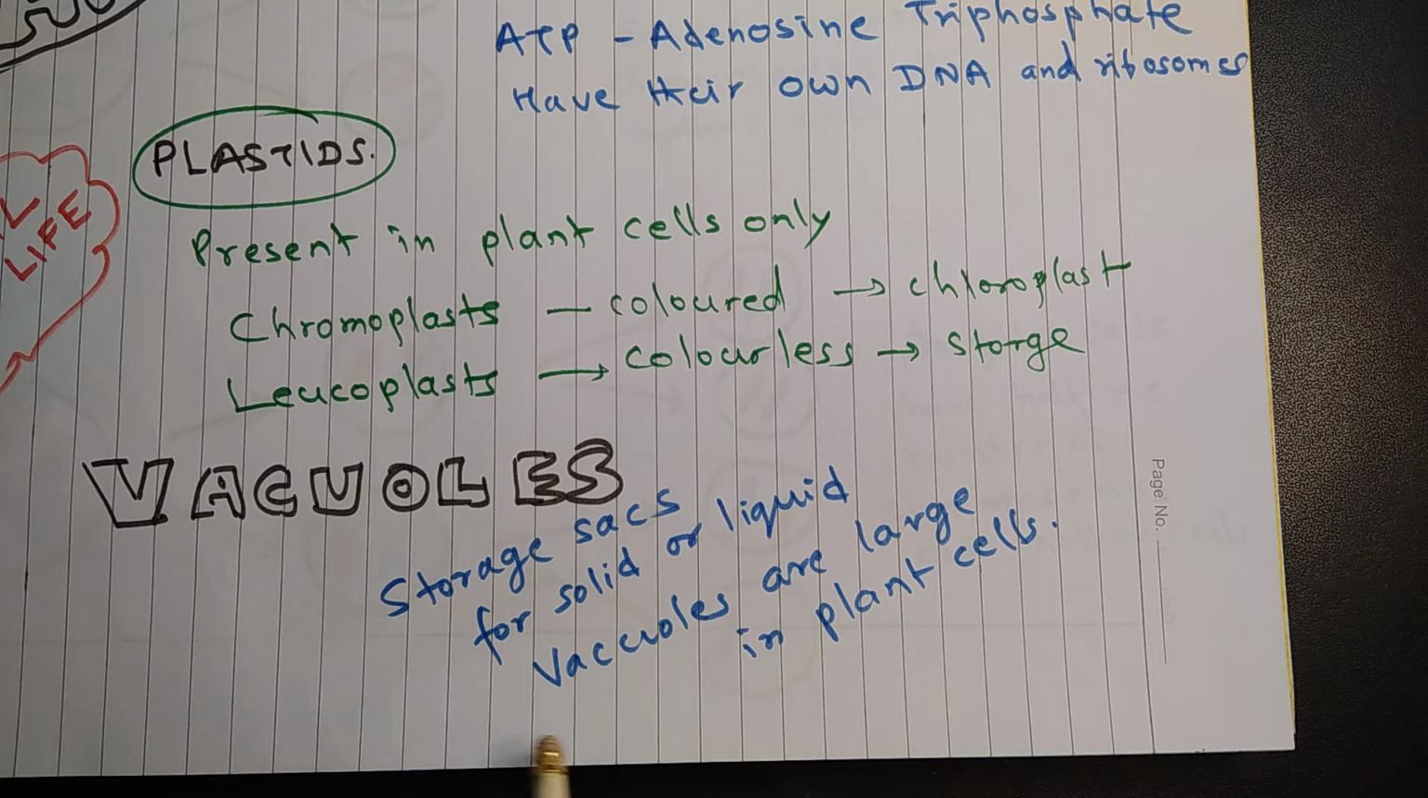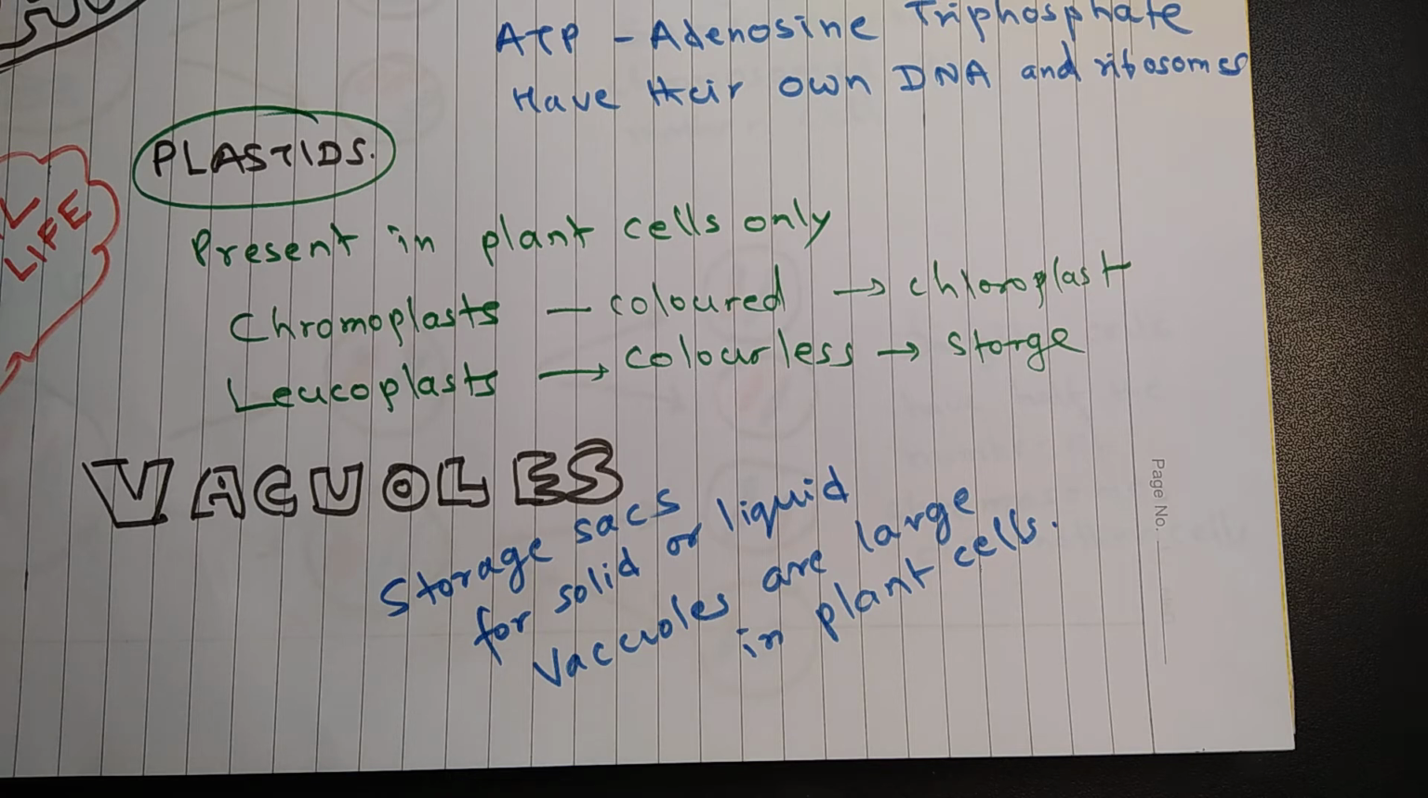Vacuoles, these are storage sacs for solid or liquid contents. Vacuoles are quite large in plant cells and they are quite conspicuous. They can be clearly seen when viewed through an electron microscope, and in most cases vacuoles may take up around 70% of the space inside the cell. Vacuoles are usually absent in animal cells, or they are very small in size.